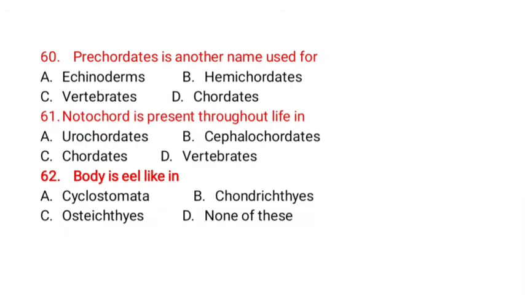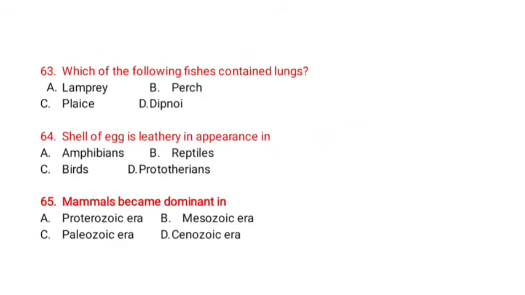Prechordate is another name used for echinoderms, hemichordate, vertebrates, chordates. Option B, hemichordate. Notochord is present throughout life in urochordate, chordate, vertebrates, cephalochordate. Option B is correct, cephalochordate. Body is eel-like in cyclostomata. Which of the following fishes contain lungs? Lamprey, perch, plaice, dipnoi. Option D is correct, dipnoi. Shell of egg is leathery in appearance in amphibians, reptiles, birds, prototherians. Option B is correct, reptiles. Mammals become dominant in Proterozoic, Mesozoic, Paleozoic, Cenozoic. Option D is correct, Cenozoic era.